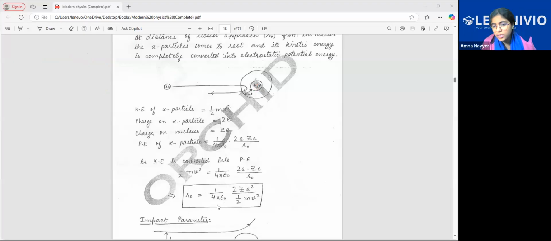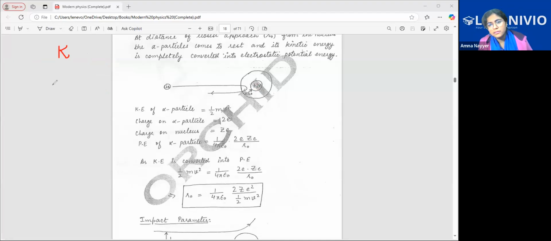R naught is equal to K, that is 1 over 4 pi epsilon naught. What is the value of 1 over 4 pi epsilon naught, Khadija? K, value of this K? Coulomb's law we have used a lot. K Q1 Q2 by R square. Electric field, K Q1 by R square, like this.